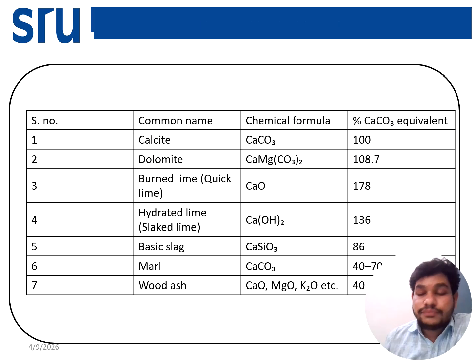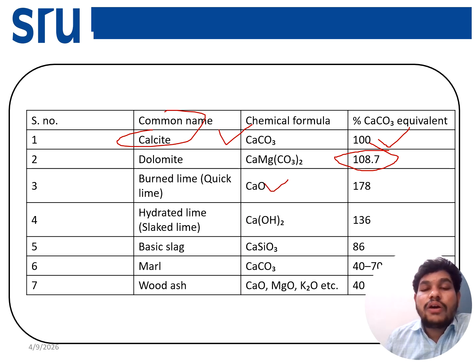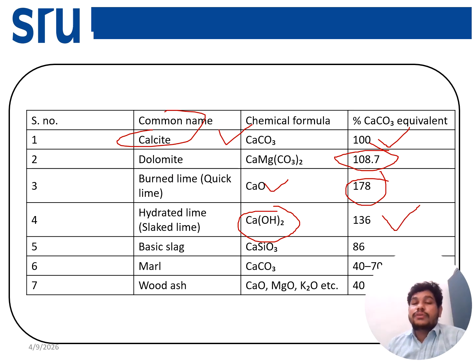So these are the calcium carbonate equivalents, or neutralizing values. Calcium carbonate's efficiency is 100%. Compared to this calcite, dolomite is 108%, which is more efficient than calcium carbonate. Quick lime, that is calcium oxide, is 178%, which is more efficient than calcite. Slaked lime, that is hydrated lime, is 136%, more efficient compared to calcium carbonate.